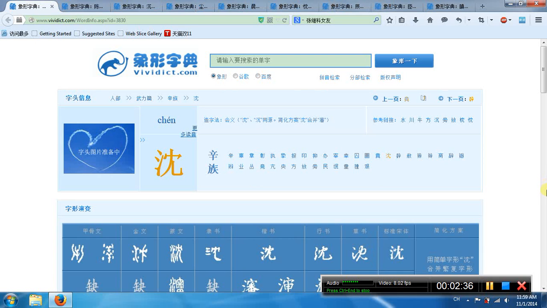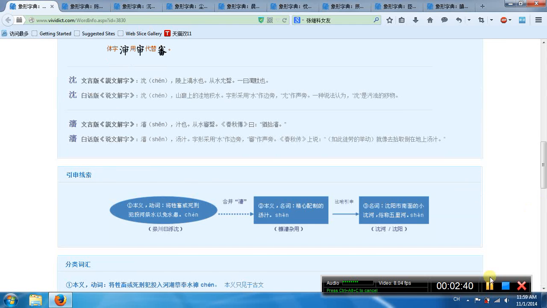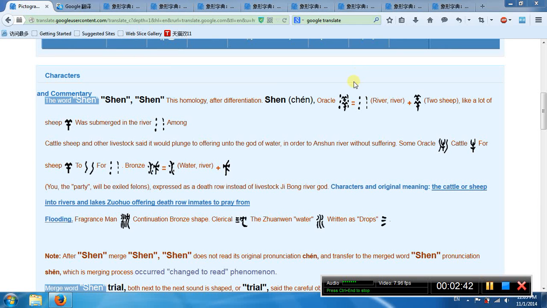it's another chen. This word has 2 parts. This is river. This is 2 sheep. It means throw the sheep into the river to pray, not to get flooding, as a sacrifice.